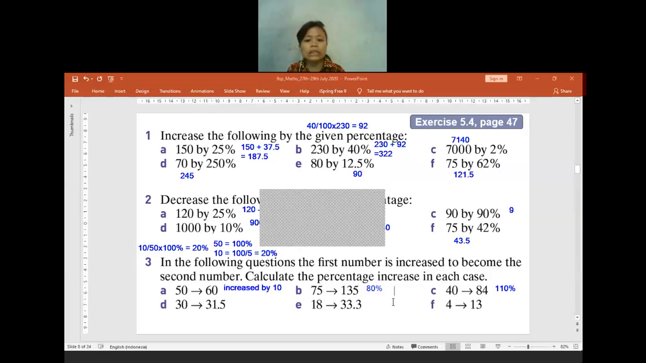For question C, also do the same thing. From 40 into 84, it has already increased by 44, and the original was 40. So 44 out of 40, you multiply it by 100. So the answer is 110.